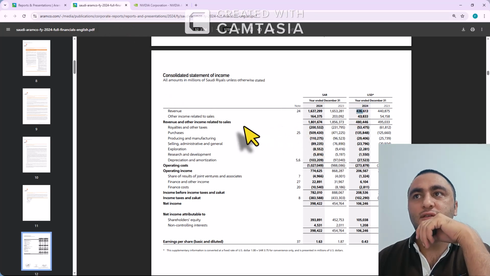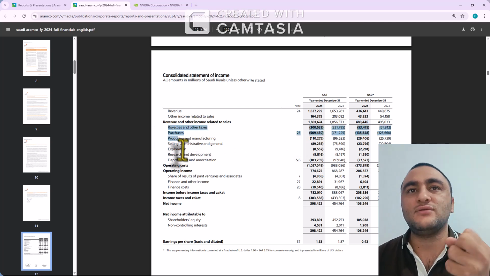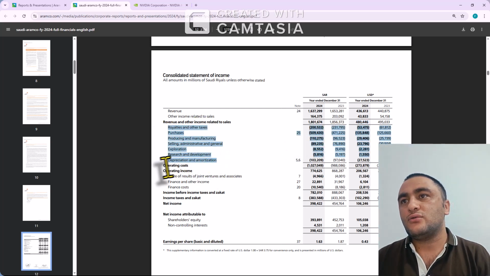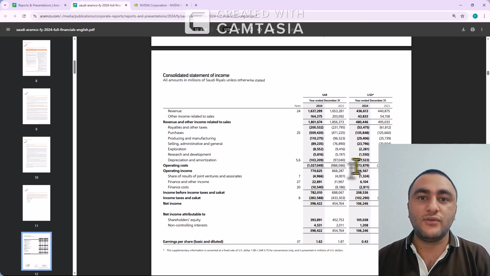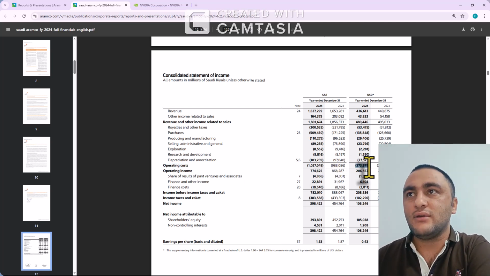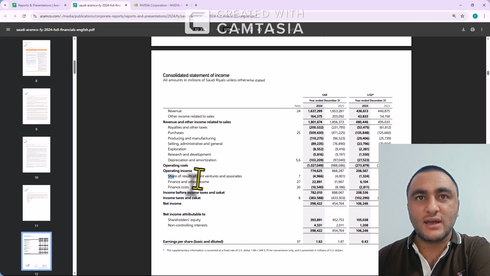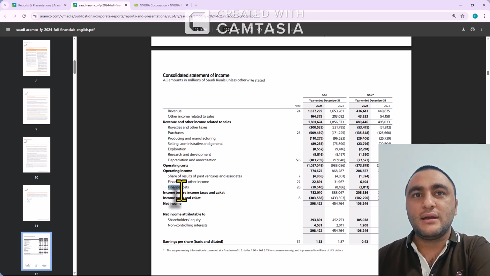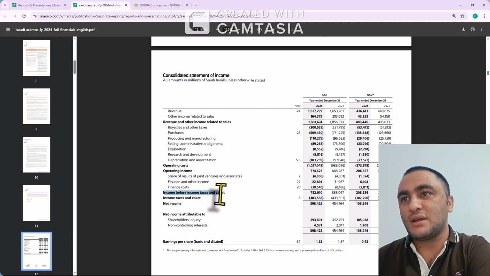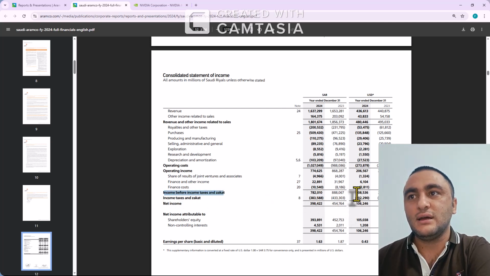Other income related to sales is 43, and you can see revenue and other related income is 480. But when we see all these, you can see this is cost of sale. So operating cost equals 273, which is very high, around 50% of overall revenue. But they got operating profit of 206, and then after zakat, shares of joint ventures, finance cost and other income. But before income tax and zakat, they have 208.